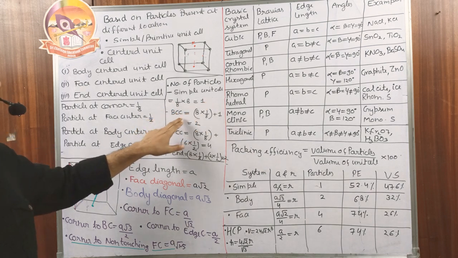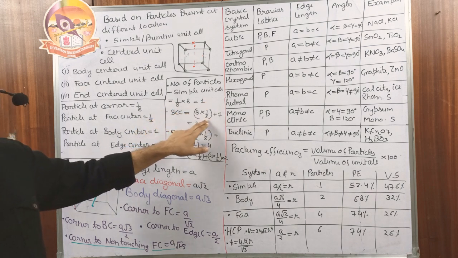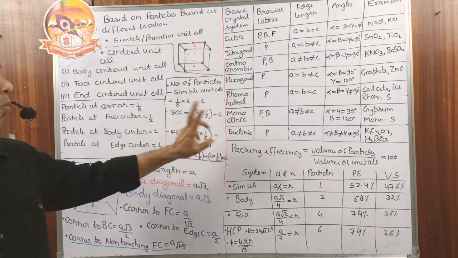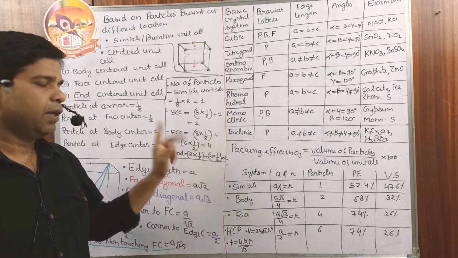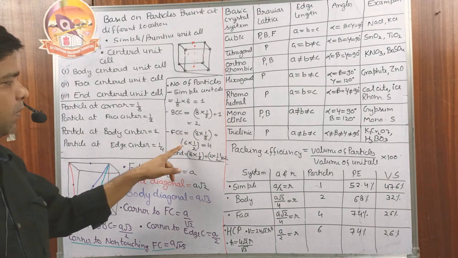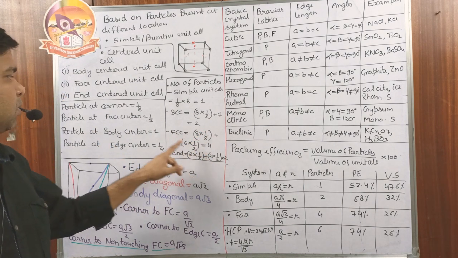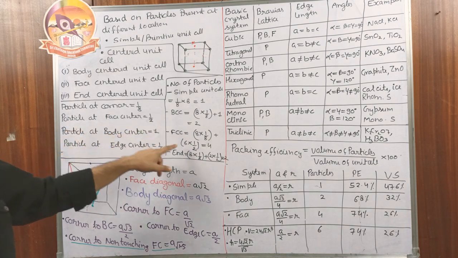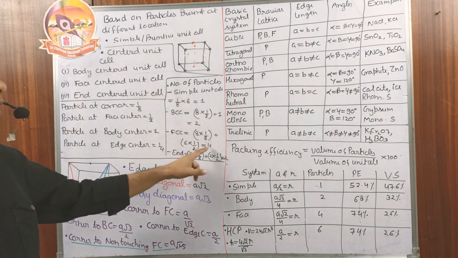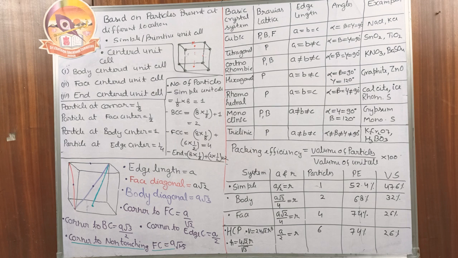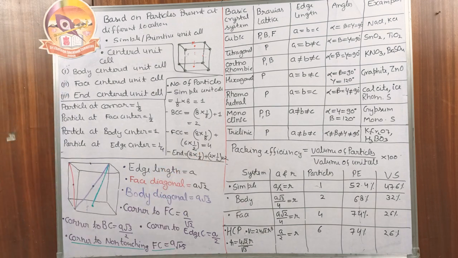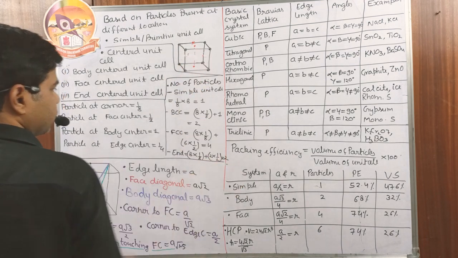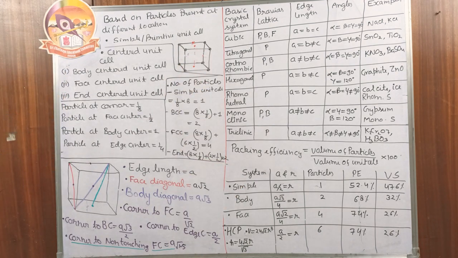In the BCC, 8 into 1/8 for the corners, plus 1 particle at the body center. In the face centered, 8 into 1/8 for corner particles, and 6 face centers into 1/2, so the total number of particles is 4. In the end centered, 8 into 1/8 for the corners, and 2 into 1/2, so the total number of particles becomes 2.